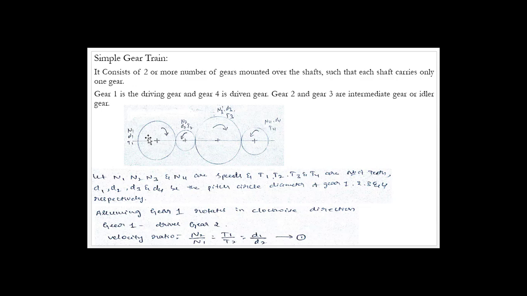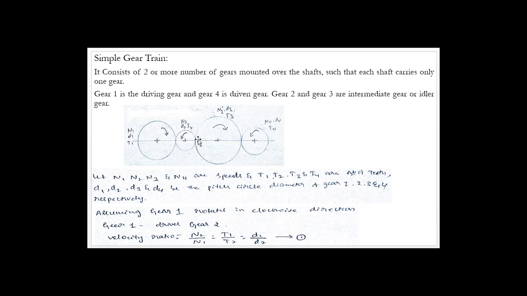And you can see here, you all know that gear number 1 is a driving gear and this is the driven gear, isn't it? So this drives the second one. So definitely the second gear will rotate in the opposite direction to this driving gear. You can see that this is rotating in a clockwise direction and this in the anti-clockwise direction, because here gear 1 is a driving gear and gear 2 is a driven gear. N2 is the speed, D2 is the diameter, T2 is the number of teeth of this second gear.